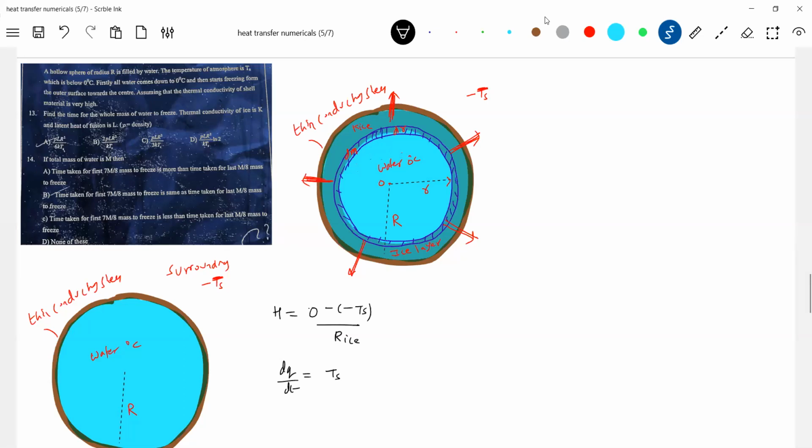Like a thick shell of inner radius small a, outer radius capital R. Anybody know the formula? I'll make it small a so that it'll be easier, otherwise you'll get confused with capital R again for the resistance. Anybody know the formula for the resistance? I think you might have forgotten. Let me go for it.